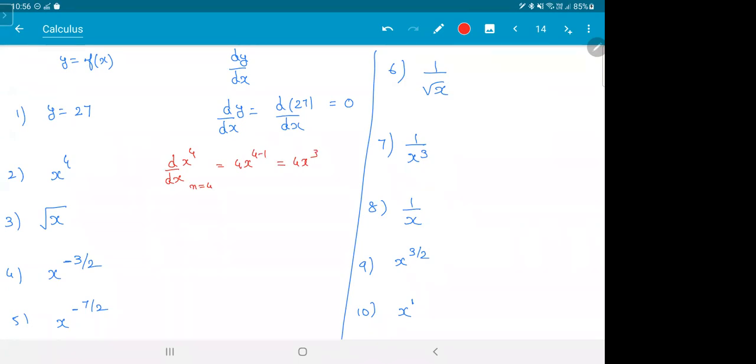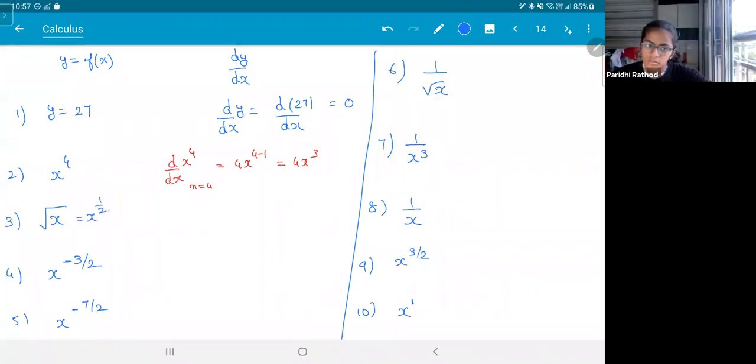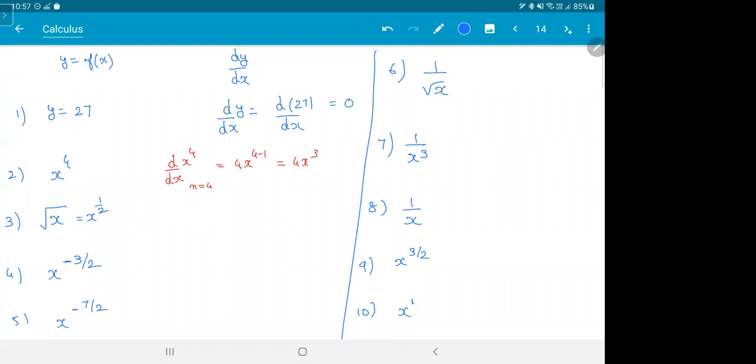What is root x? Half. x raised to half, or is x power half, na? So indirectly I give n is half.